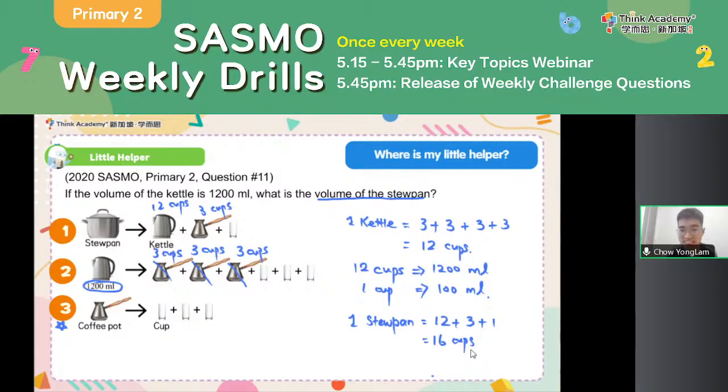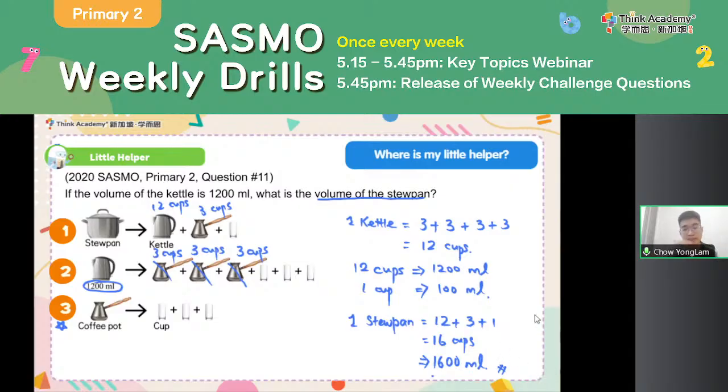But is my answer 16? No, right? Cups is not a unit for volume. The real unit for volume is ml. So if I have 16 cups, and 1 cup is 100 ml, then 16 cups is 16 times 100, which is 1,600 ml. So we have found the volume of the stew pan by using the little helper method.